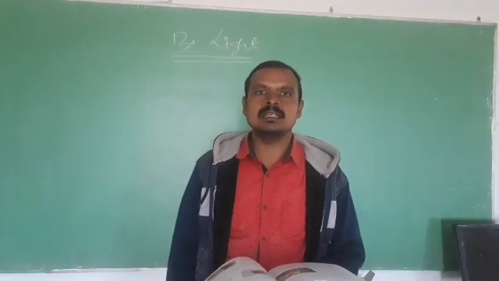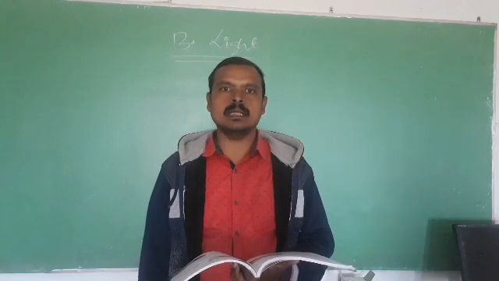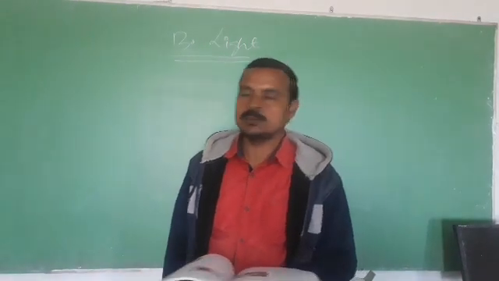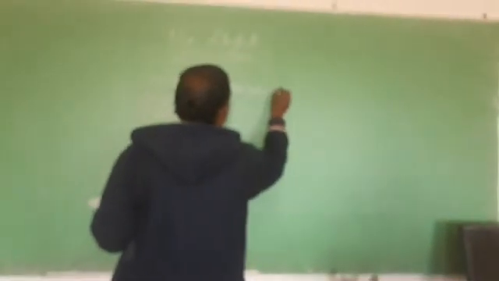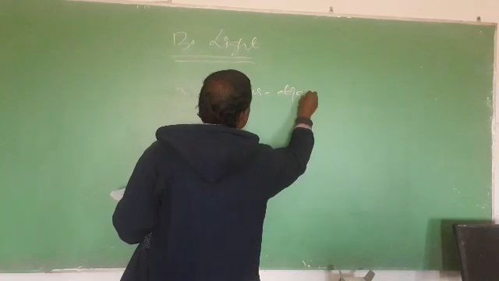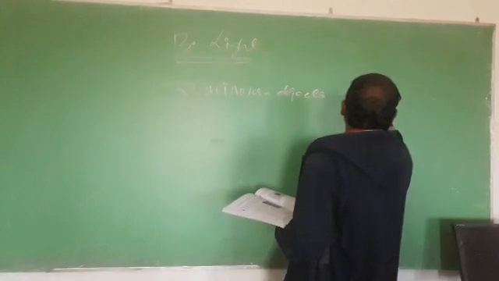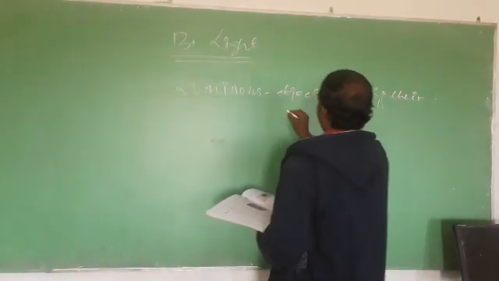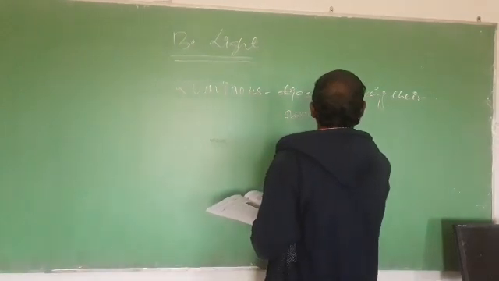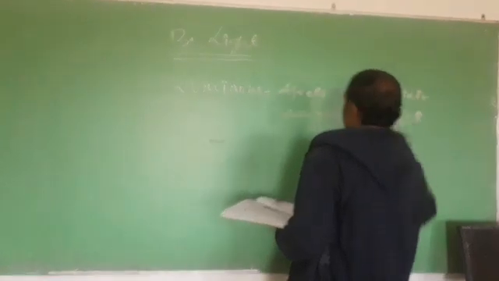So all things don't have light. The things which have their own light are known as what? Luminous source. Luminous means objects having their own sources of light.